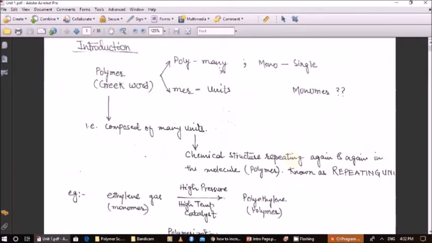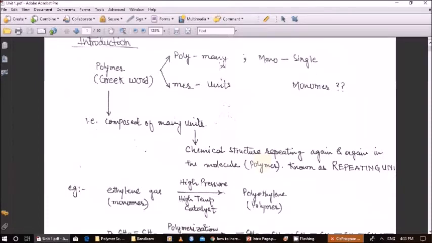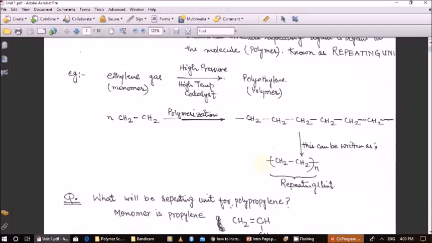Now this bogie is repeating again and again to form a train. Similar bogies of the same size are repeating again and again. So bogies are known as the repeating unit of the polymer. Similarly, in a chemical polymer, a chemical structure repeating again and again in the molecule is known as a repeating unit. For example, ethylene gas, which is a monomer, can undergo a polymerization reaction at very high pressure and temperature in the presence of a catalyst to form polyethylene, which is a well-known polymer.